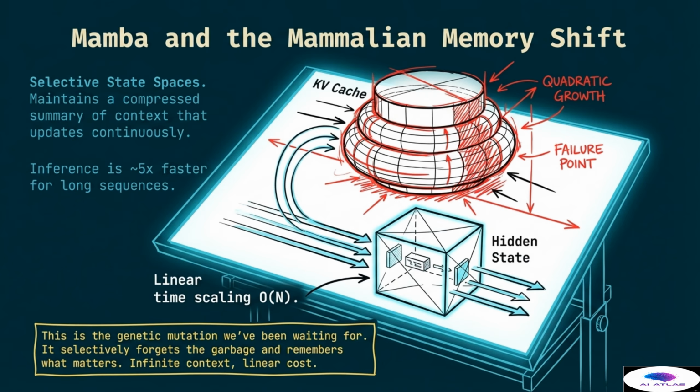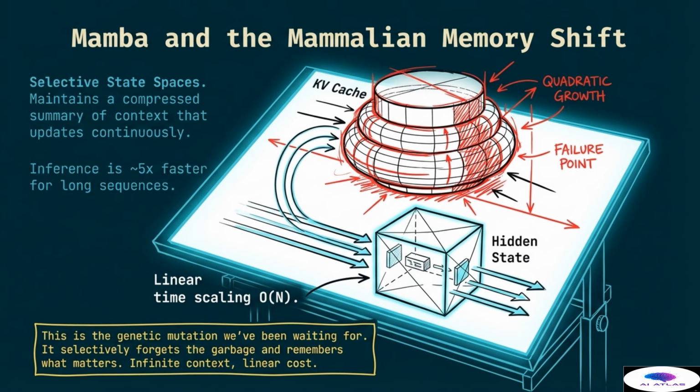Mamba offers the promise of infinite context at a linear cost, which is a massive leap forward for processing long documents or complex data streams. It functions much more like a biological brain, filtering through information and keeping only the relevant parts in its working memory. This shift could represent a new lineage of models that are better suited for the long-term reasoning and efficiency